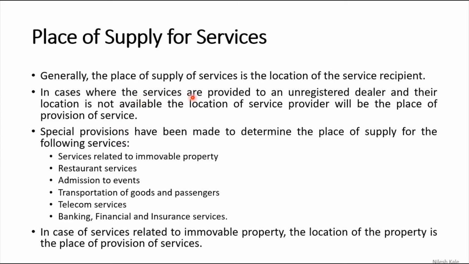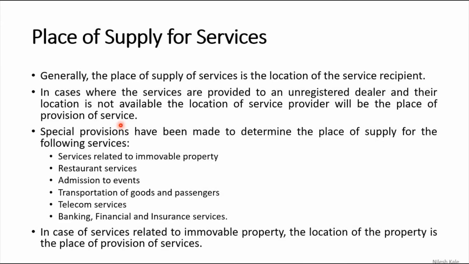In cases where the services are provided to an unregistered dealer and their location is not available, the location of the service provider will be the place of provision of service, right? There is a person Mr. X, and there is another person Mr. Y. Mr. X is supplying service, and let us suppose he is registered. Mr. Y is receiving the service, and let us suppose that he is unregistered.